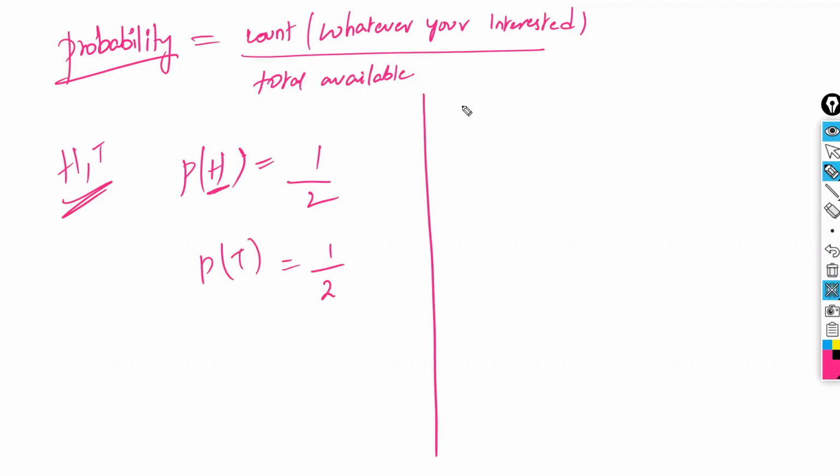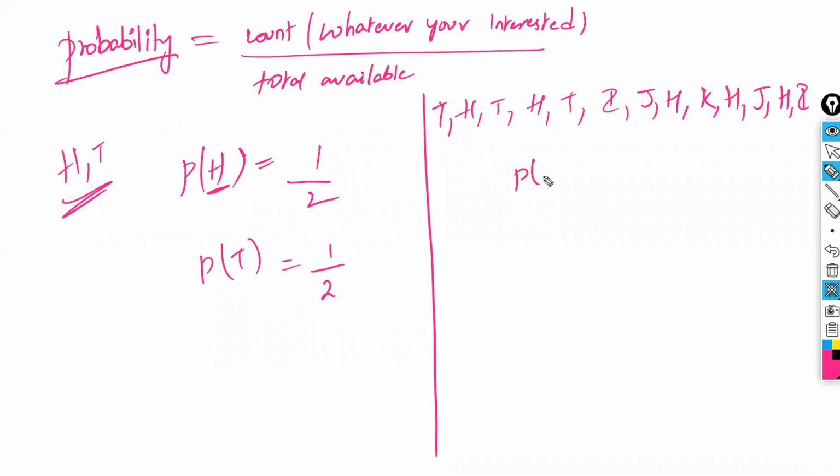Example number 2. Example, letters. This time letters, not head, not tail. Just letters: J, H, K, H, J, H, I, T. Something like this. Okay, some letters are there. Out of which, what is the probability of T? How many T's are there?